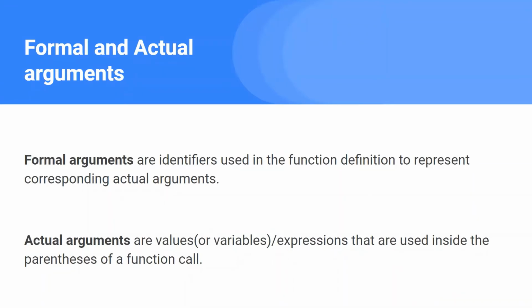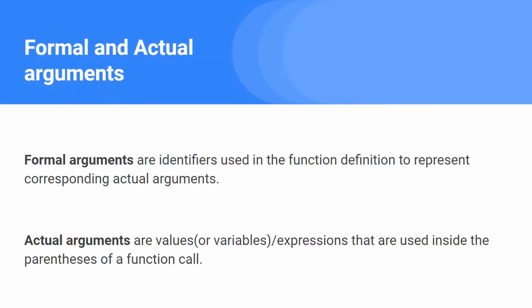Formal arguments are the identifiers used in the function definition to represent the corresponding actual arguments. So guys, whenever you define a particular function and you give some arguments inside the parenthesis of a function, like in the parenthesis you have given int x and int y, then those are the formal arguments of that particular function.